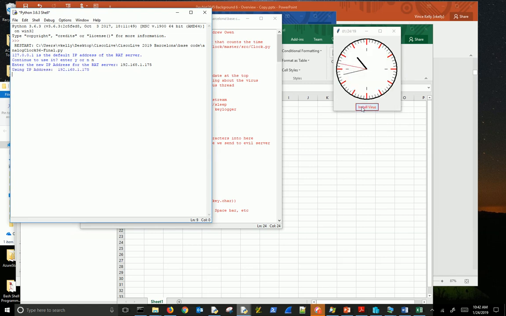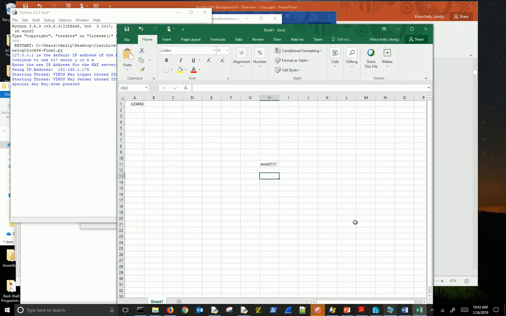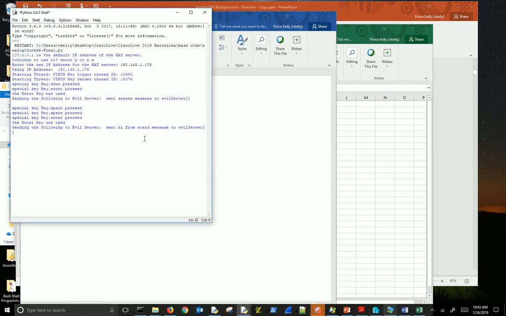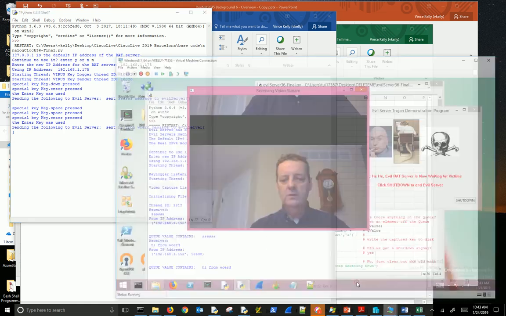Again, nothing's happening. I have to install the video. I have to install the malware. So let's install the virus. So you can see the viruses, the background threads are spinning up. Let's write something here. A bunch of S's. I'll do it on Word. Misspelled word, that's okay. And you can see in the background, I'm just displaying everything that we type in, that we've hooked in. Let's go to Windows and see what we've got.